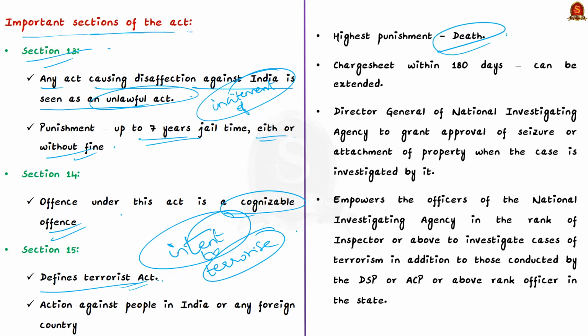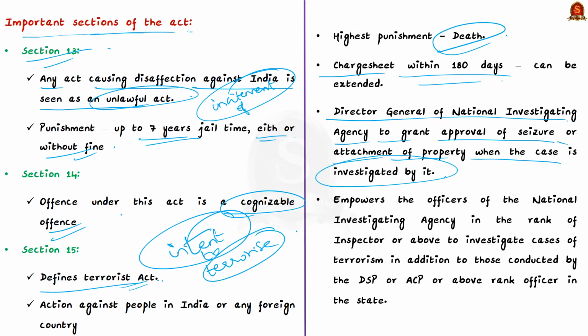And note that under the UAPA, the investigating agency can file a charge sheet in a maximum of 180 days after the arrest, and the duration can be extended further after intimating the court. Accordingly, the Act empowers the Director General of NIA to grant approval for seizure or attachment of property when the case is investigated by the said agency.